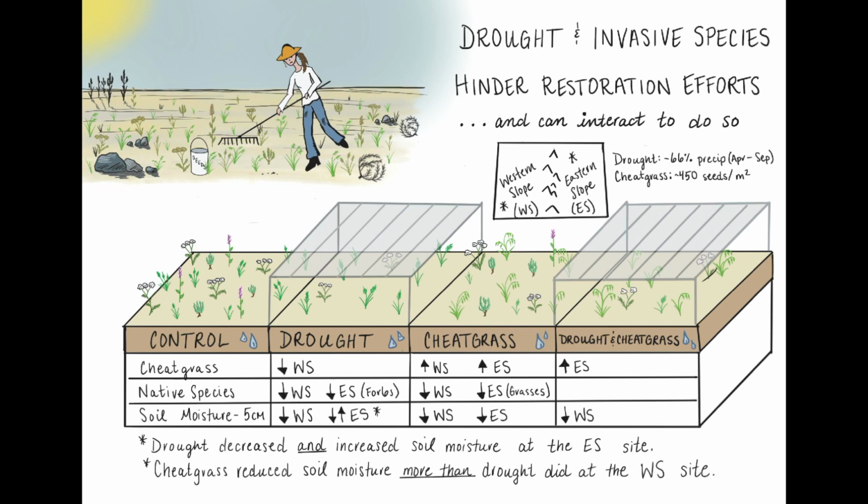This research demonstrates that both drought and invasive species can negatively influence native plant establishment and soil moisture in restoration settings, and in some cases may interact to do so. But because of the variable results between our 2 study sites, additional research is needed to better untangle these interactions and their effects on revegetation outcomes.